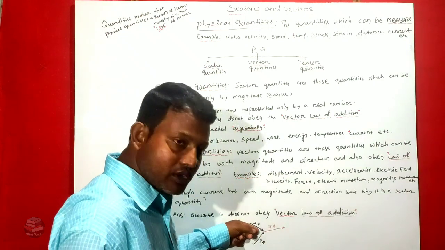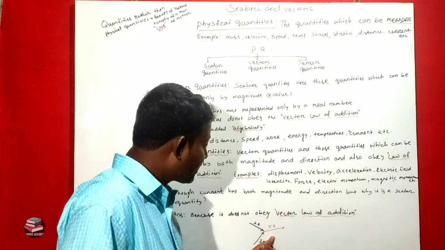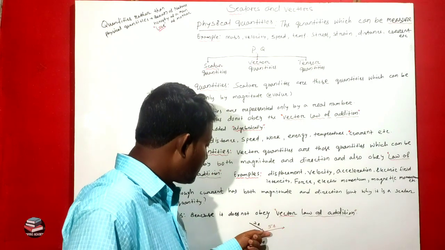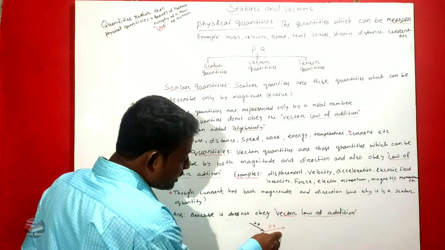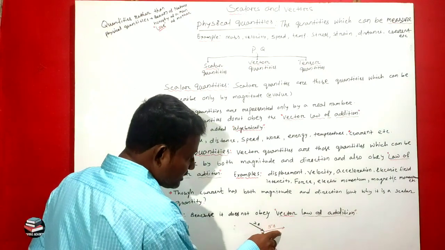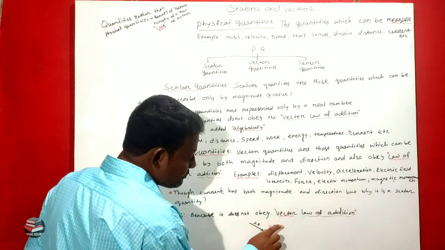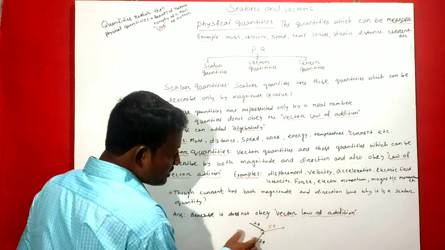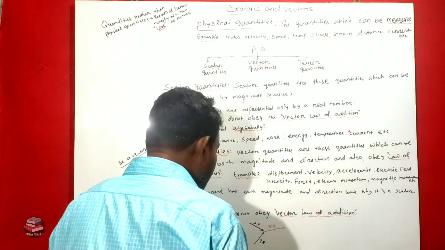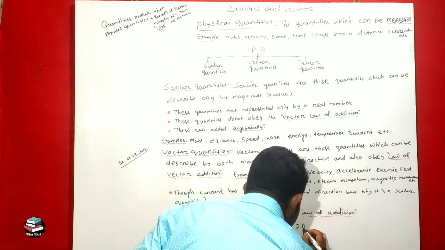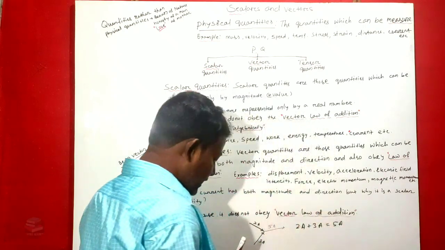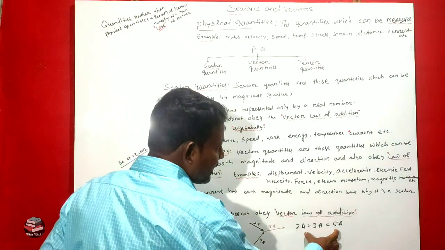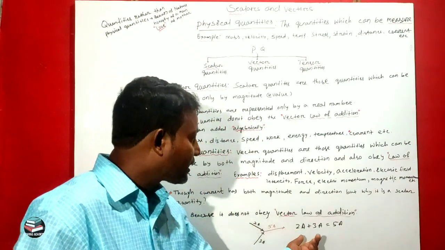One carries 2 ampere current, another carries 3 ampere current, and the total current going through the third wire is 5 ampere. That means 2 ampere plus 3 ampere is equal to 5 ampere. It is just by common algebraic addition, not by vector addition.